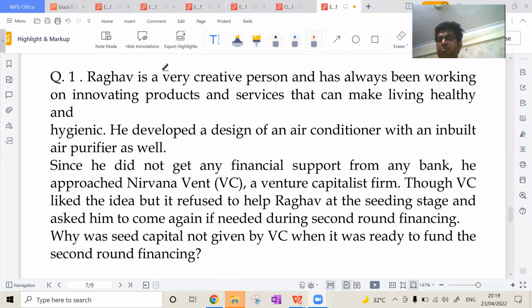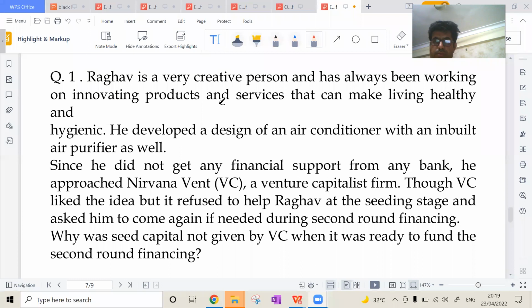Raghav is a very creative person, who has always been working on innovating products and services that can make living healthy and hygienic. He developed a design of an air conditioner with an inbuilt air purifier as well.